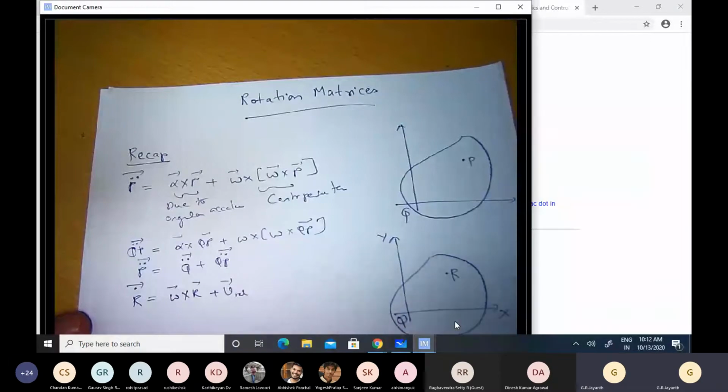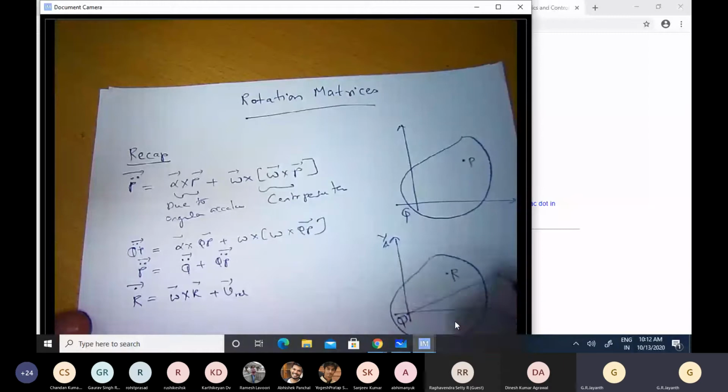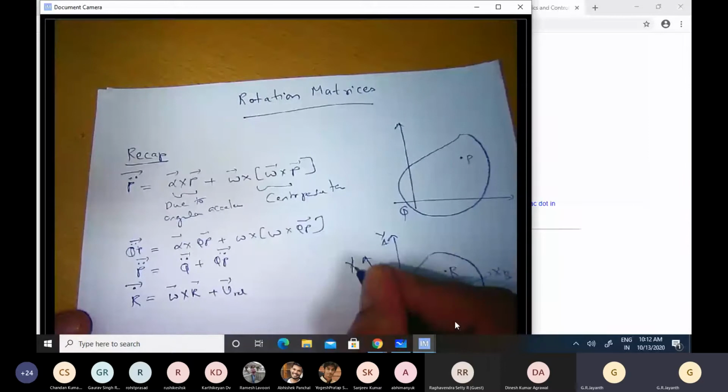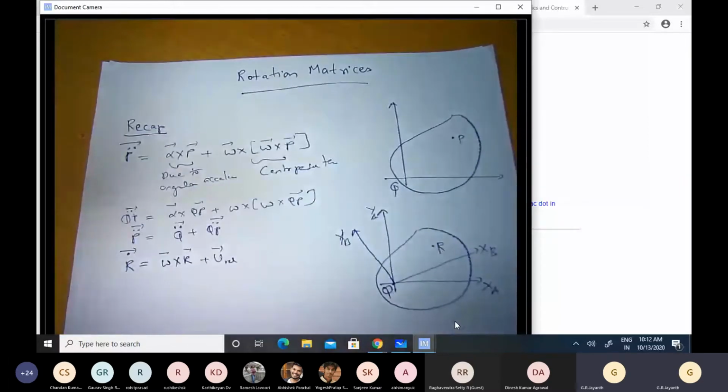And we saw that the analysis is facilitated by choosing a second coordinate system. So the first one we shall call XA, YA, and the second coordinate system which is fixed to the body, which I'll call xb, yb, and zb. So this coordinate system rotates along with the rigid body, and therefore measures the motion of the particle only relative to the rigid body. The motion of the rigid body itself is not measured if one were sitting and moving along with this coordinate frame.